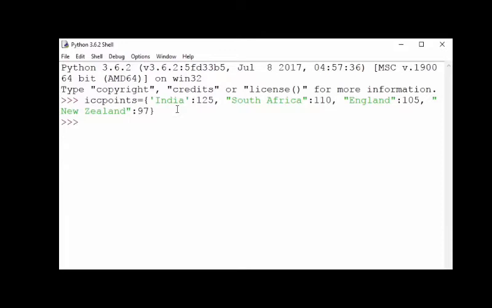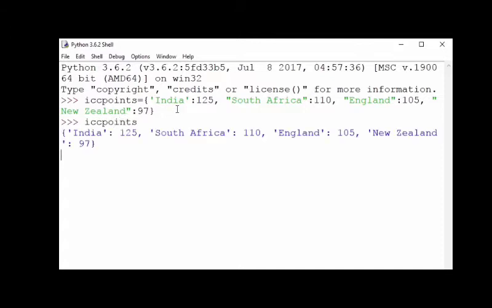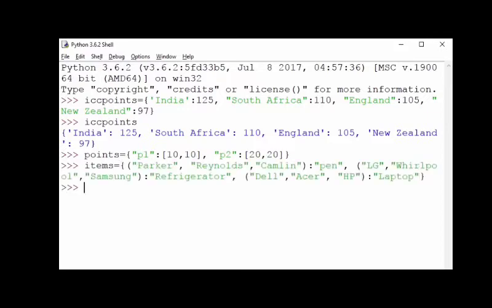One or more key value pairs separated by comma are put inside curly brackets to form a dictionary object. A dictionary can contain other data types. Look at this one. It has lists as the values in the key value pairs. Or, in this dictionary object, the keys are tuples.